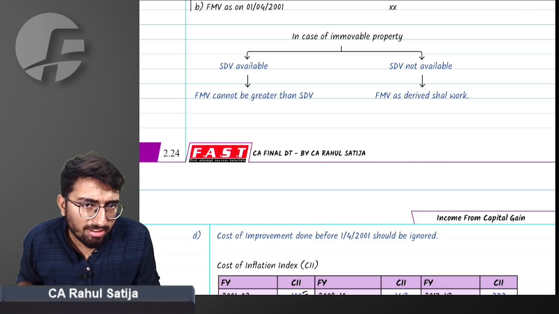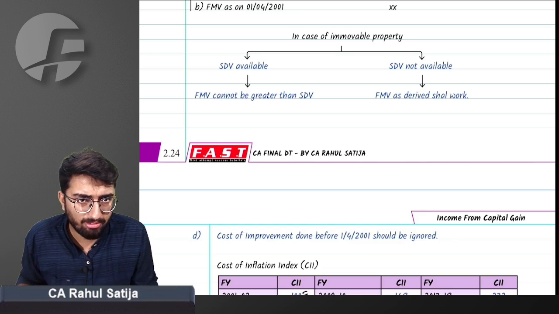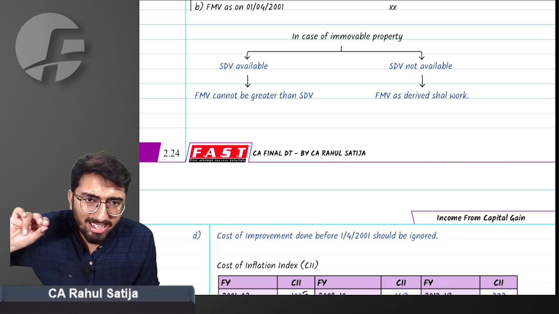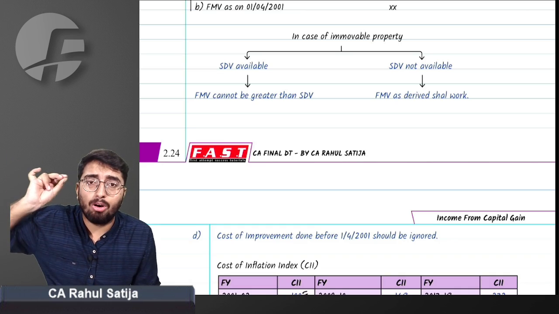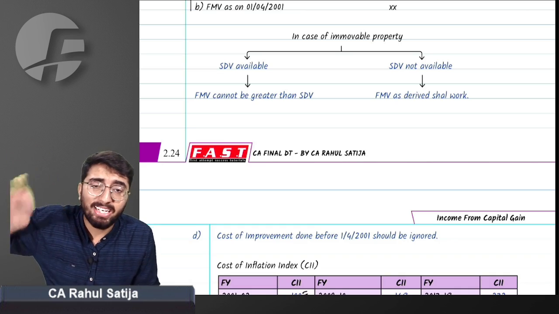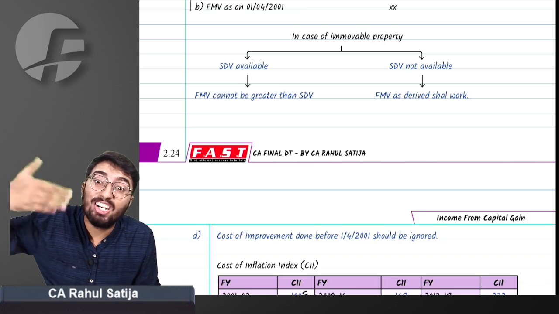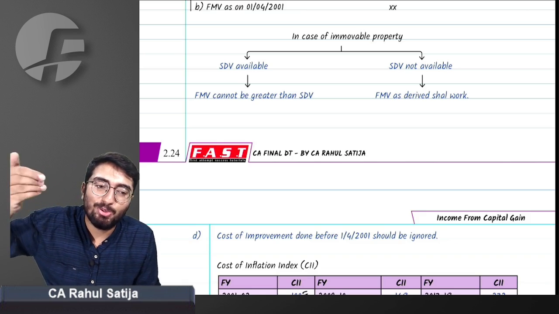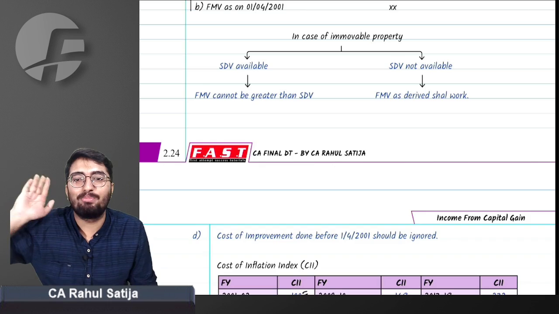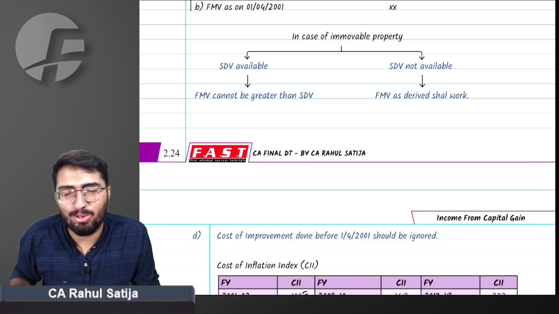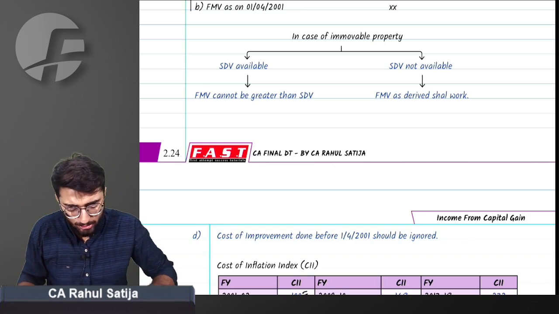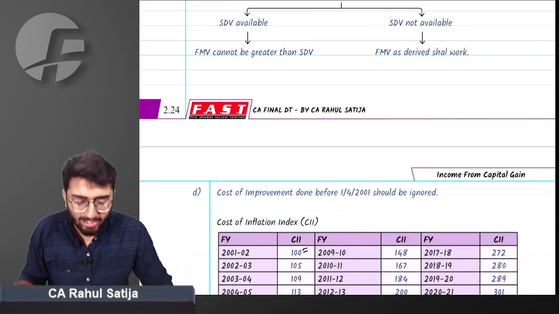Government says when you are considering FMV as on 1st April 2001, FMV in itself includes the value of the property that has been built up. Any kind of improvement that has been made is already incorporated in FMV. So you are required to ignore any kind of improvement made before 1st April 2001. Did you get this point or not?